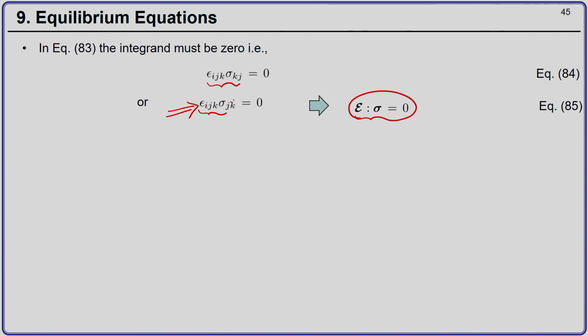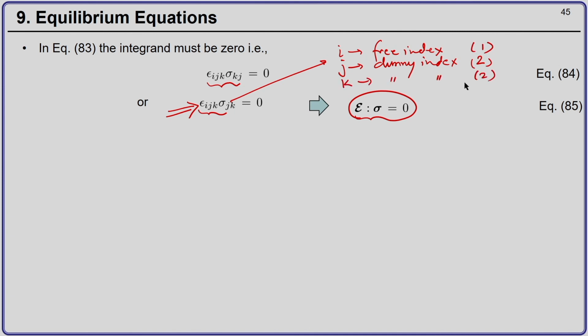If you see this, i is a free index, j is a dummy or repeated index because it occurs twice, and k is a dummy index because it occurs twice.